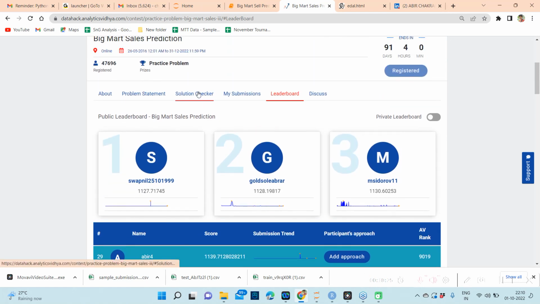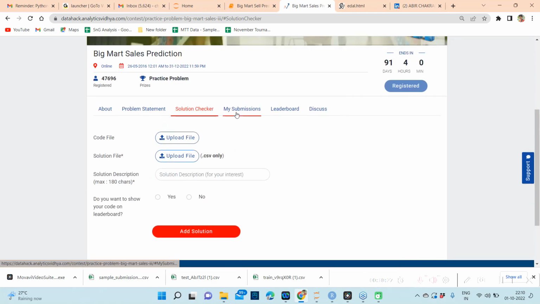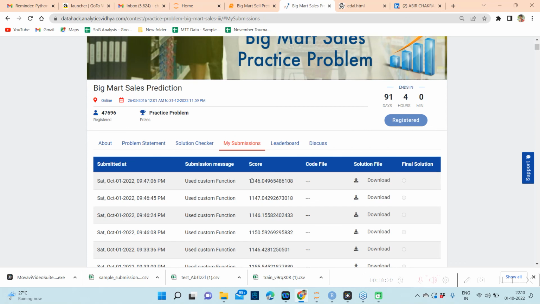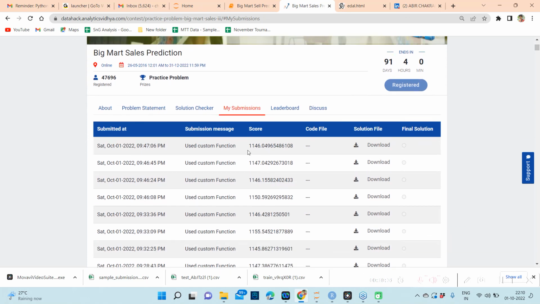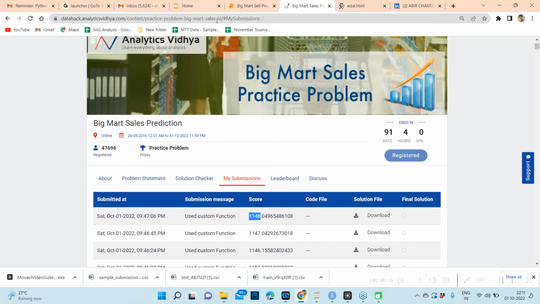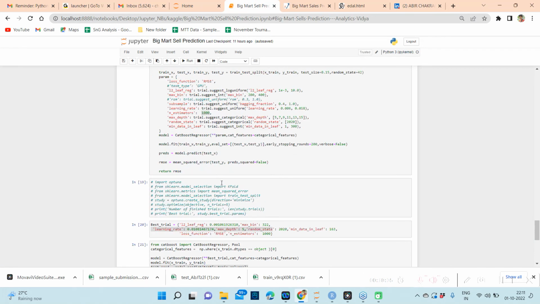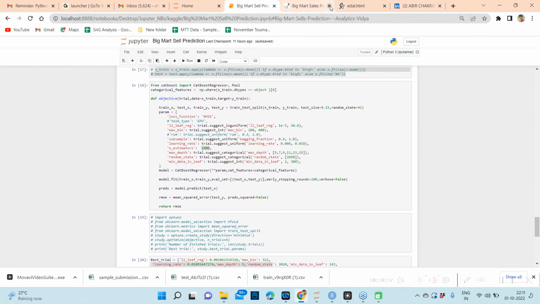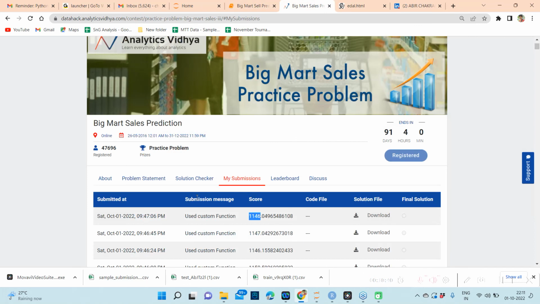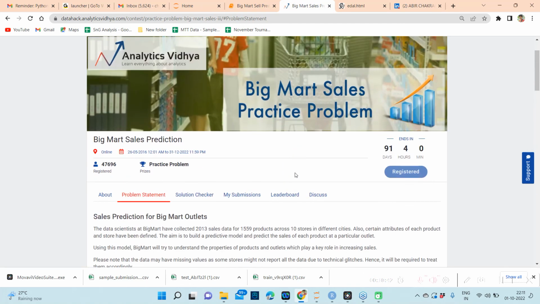For this particular subset of the hyperparameters, I got a score of 1146. But as I mentioned, if you train for a really long time, you can get the score of 29 that I achieved, and probably even better.